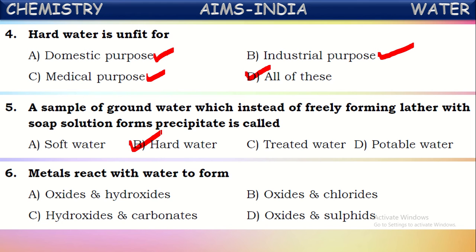Highly reactive metals will react with cold water and finally form metal hydroxides. Reactive metals, the second category, react with hot water or steam and form respective metal oxides. So finally we can say metals on reaction with water form metal oxides and metal hydroxides. Okay, this is the correct answer.